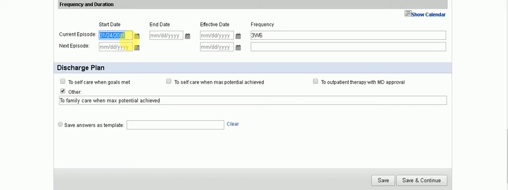So of course you need to check to make sure that the start and end date are the current ones, based on the charts, the current episode. We will return the note to you for revision if this happens, because by regulation, the start and end date must be the current episode of the patient. So just be careful of that, because we have had some issues in the past on that.